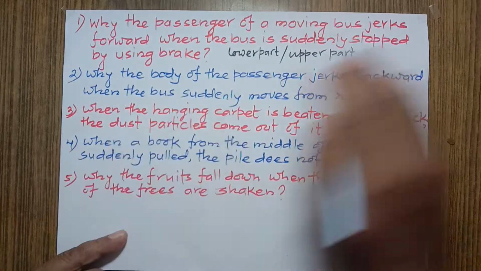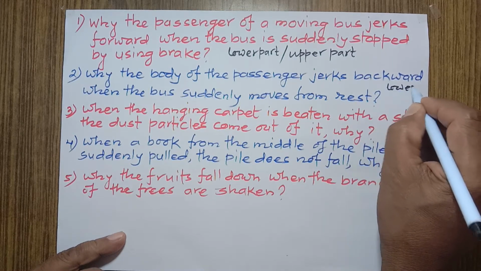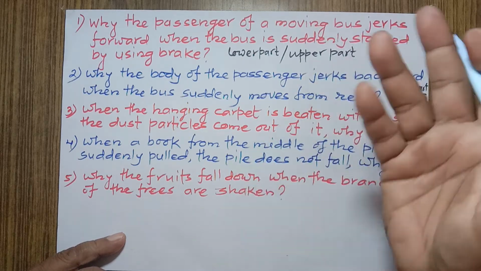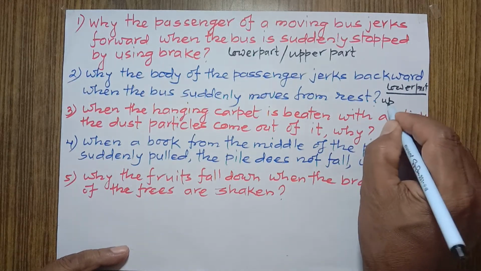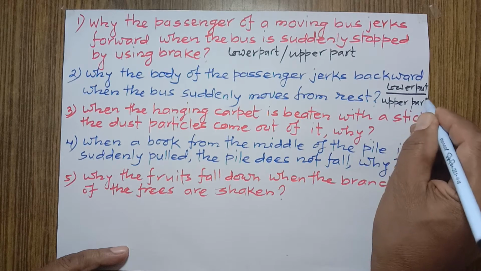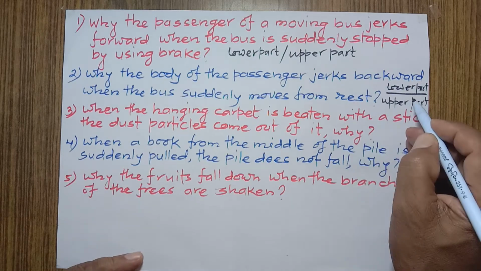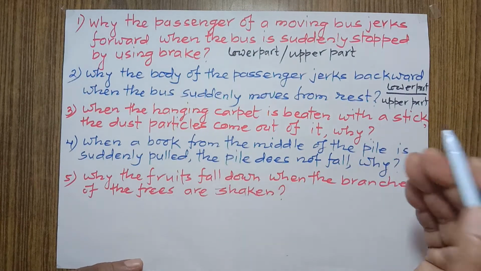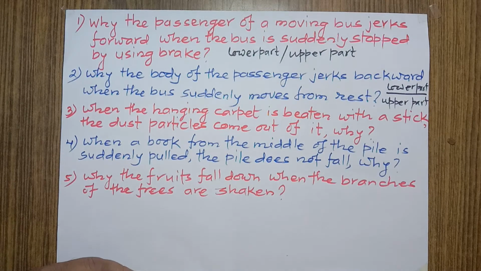But when bus suddenly moves, then what happens? The lower part of the body comes in motion along with the bus because it is in close contact with the bus, but the upper part tends to continue its state of rest due to inertia of rest. That's why it remains backward. I mean to say upper part remains backward, and so we feel the jog towards backward direction. This is the answer of second question.